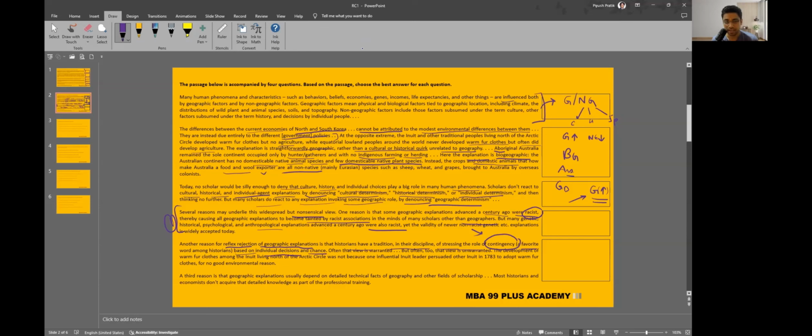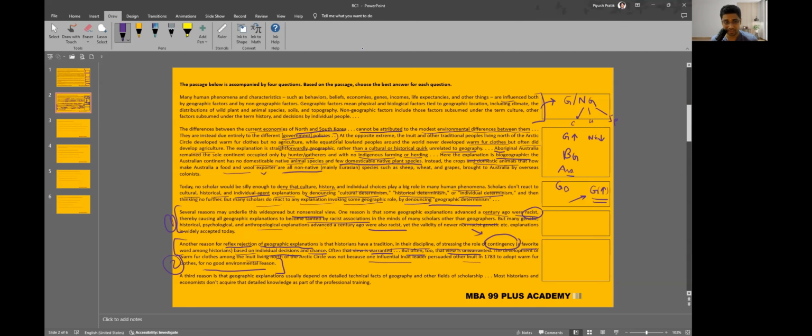Often that view is warranted, but often too the view is unwarranted. I don't really know what he's trying to say. The development of warm fur clothes among the Inuit living north of the Arctic Circle was not because of one influential leader pursuing it for no good environmental reason. So basically, it's not because of a tradition, but rather because of environmental factors that something developed.